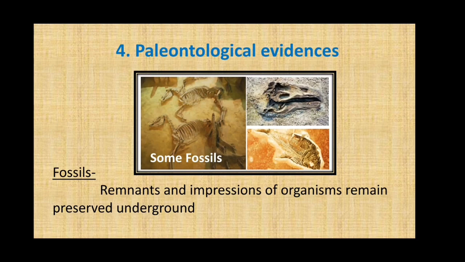This is known as carbon dating method. This carbon dating method is used in paleontology. Paleontology, I told, is the study of fossils, how old that organism would be or how many years before they existed, etc.